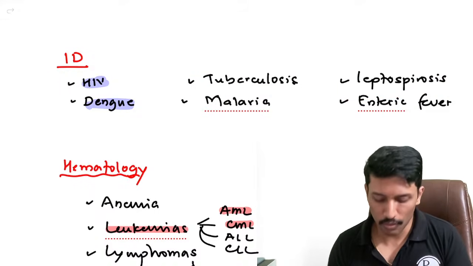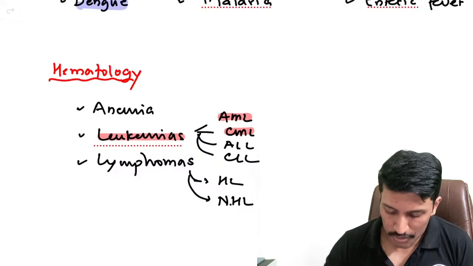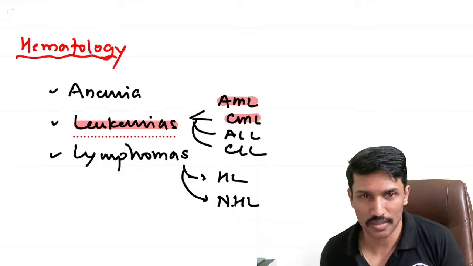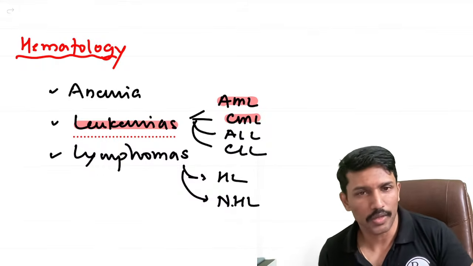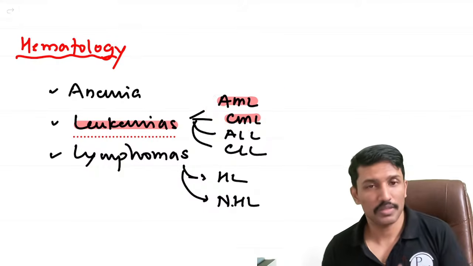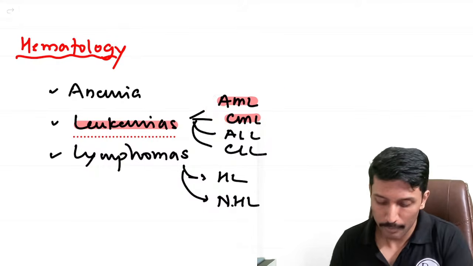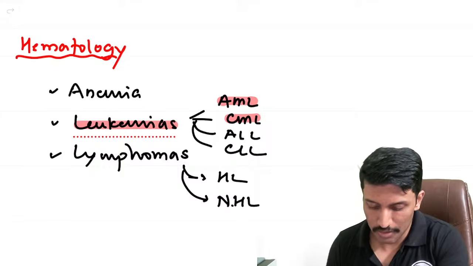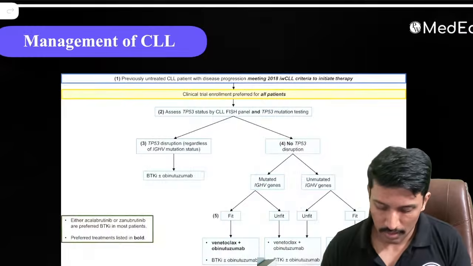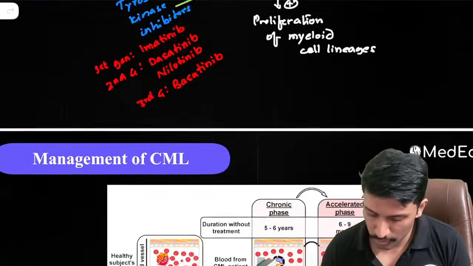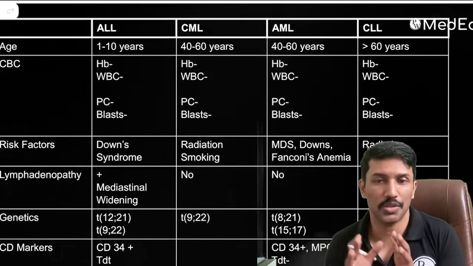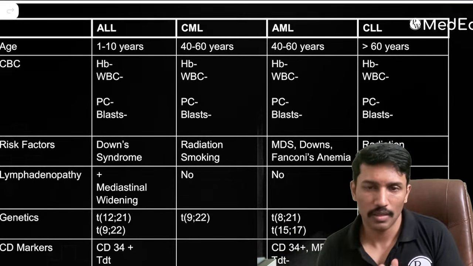Okay. Now let me take you through the hematology. Hematology, according to me, these are the important questions that are going to come as long essays. Anemia, leukemias, and lymphomas. With the available time, I will try to cover the leukemias with an emphasis on the AML and CML. But I will give you a table which covers all the leukemias, and as long as you are able to remember this table, you should be able to answer the questions coming from any of the leukemia, right?